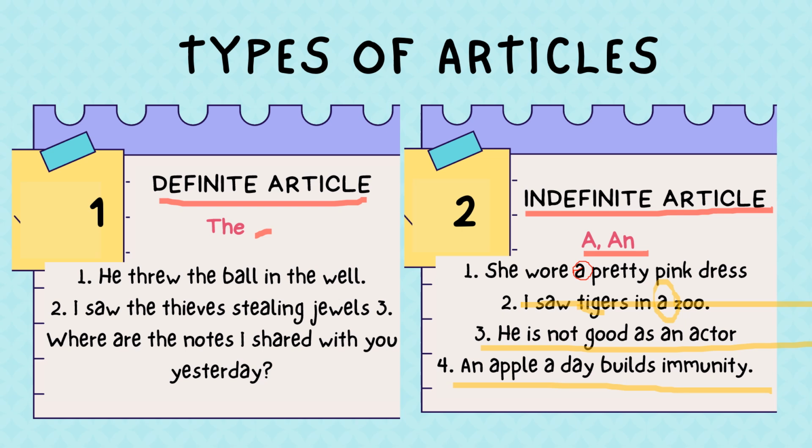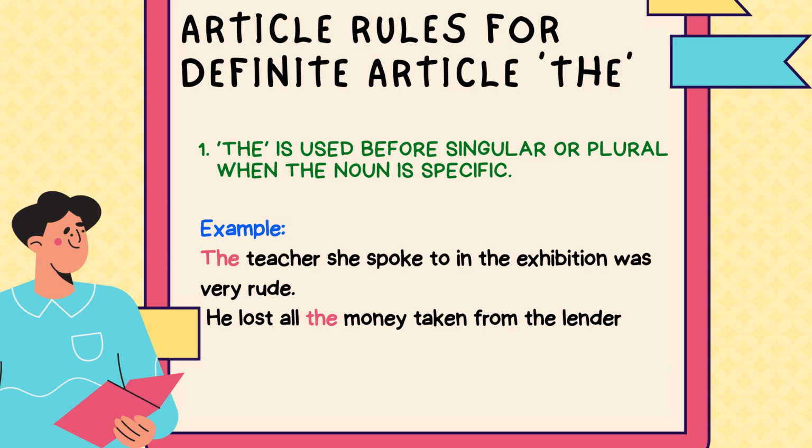Now we have seen that we could use them, but where should we use which one? Where should we use the, where should we use a, or where should we use an? For understanding where I should use the, we have certain rules. The is used before a singular or plural noun. What does it mean? It means that if I have a noun specifically for a person or for a thing, then I should use the before that noun. You could see an example: the teacher.